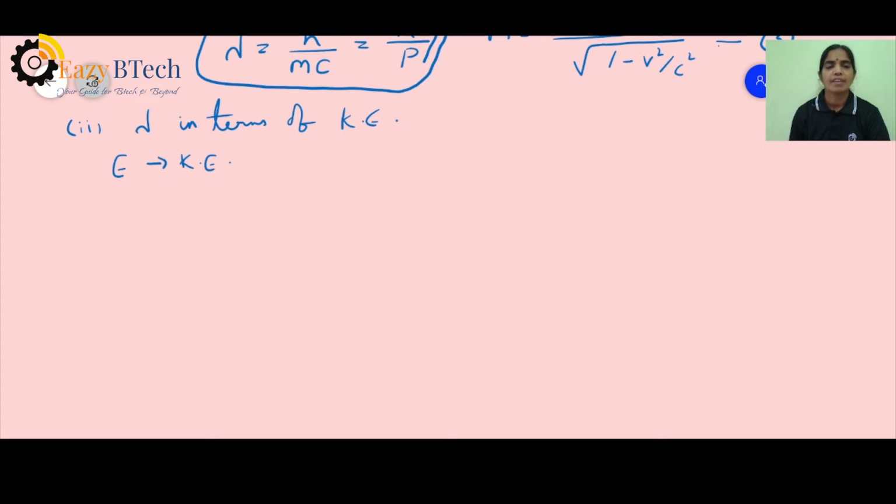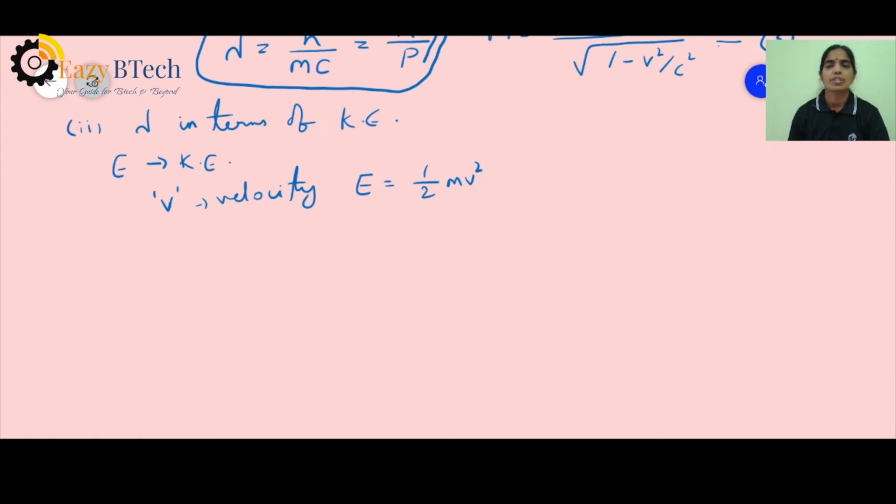As we said, a wave is generated only when a particle is accelerated. So when the particle is moving, it has a certain velocity. Suppose v is that velocity. Then kinetic energy is given as half mv square.